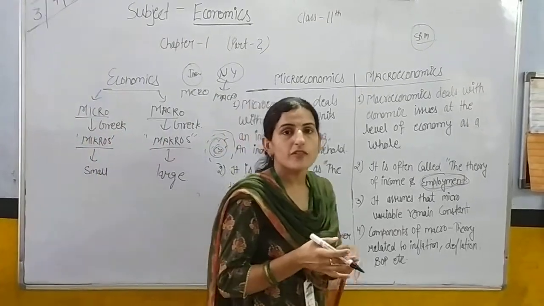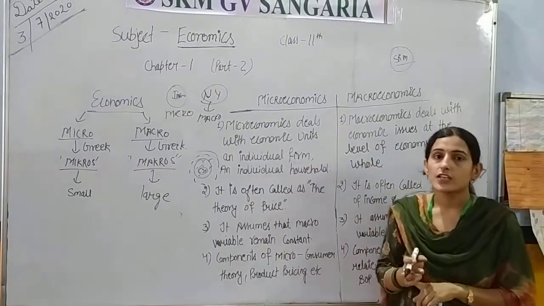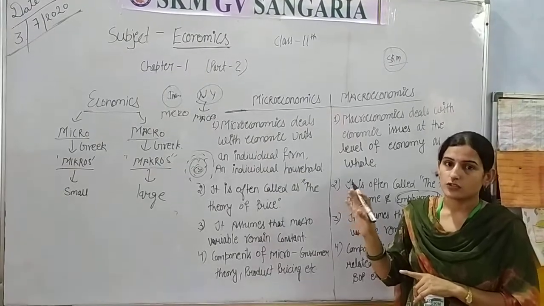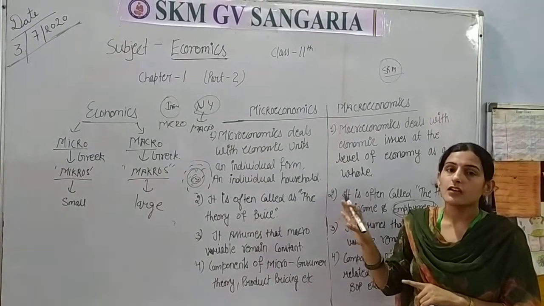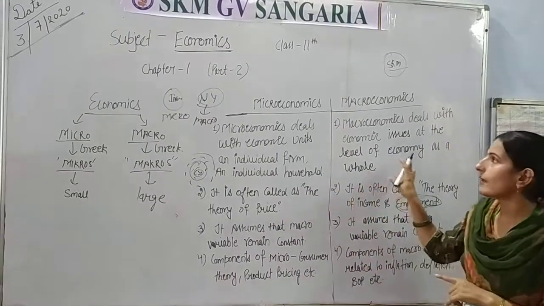So economically, financially, all these problems we are facing in all the countries of the world. So this is a problem at the macro level. The COVID-19 situation is a problem at the macro level. So this is the main difference between micro and macro.